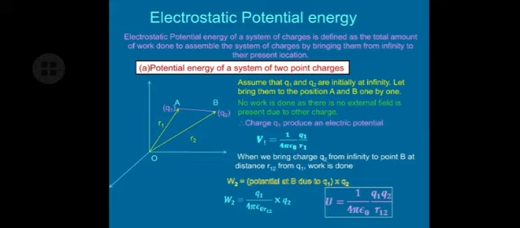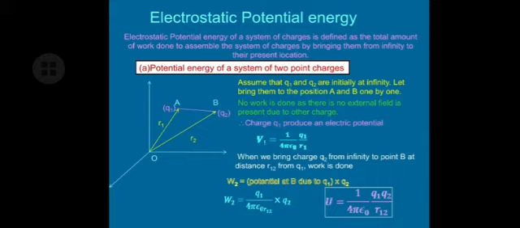Now let us bring charge Q2 from infinity to the position R2 from O. When we bring this Q2 from infinity to B, that is at R2, or at a distance R12 from A, then work is to be done against the electrostatic force which is present due to charge Q1.